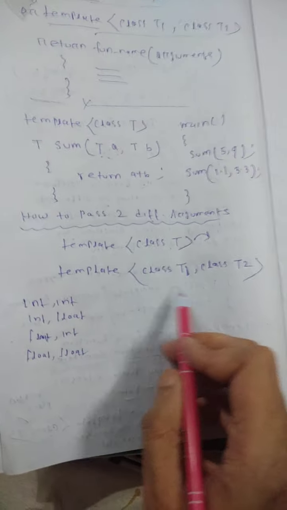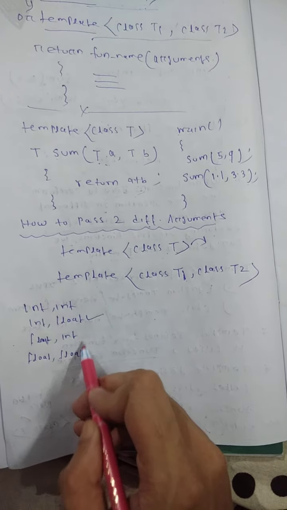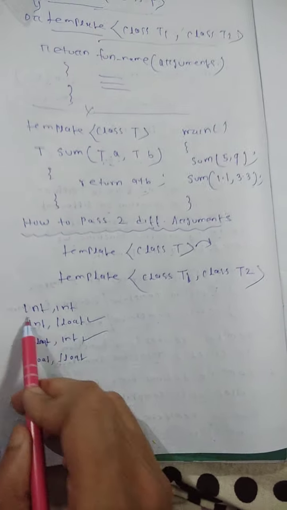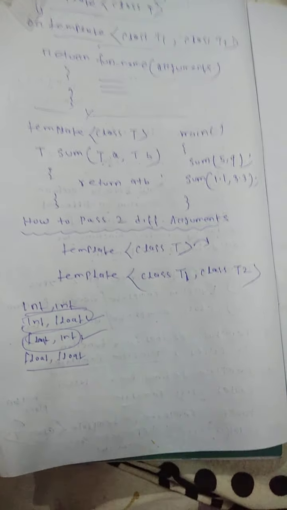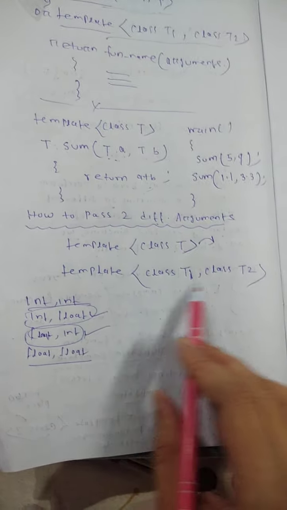Basically it is appropriate for integer-float or float-integer. For integer and float alone we need a single declaration, but whenever this mixed type of data is required, we need this type of declaration, class T1 and class T2.